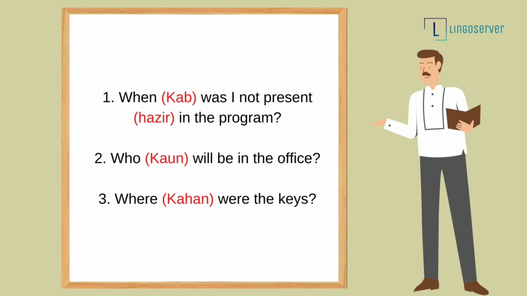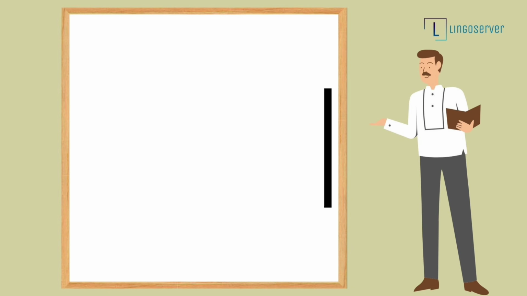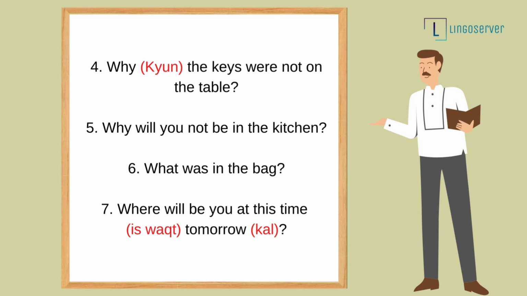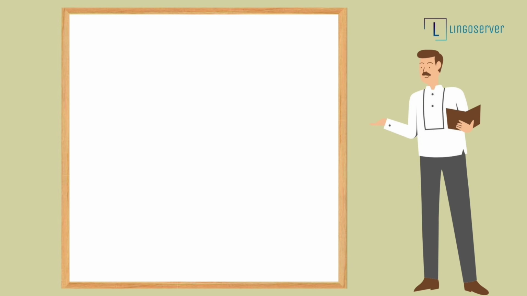And now the English sentences. When was I not present in the program? Who will be in the office? Where were the keys? Why the keys were not on the table? Why will you not be in the kitchen? What was in the bag? Where will you be at this time tomorrow?